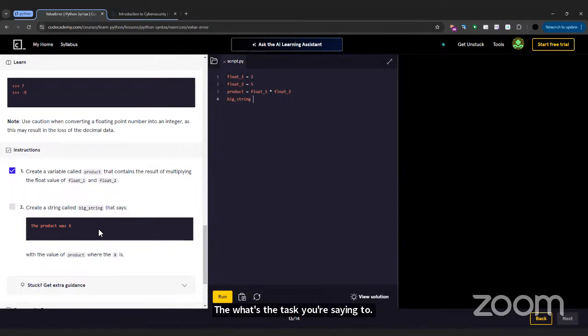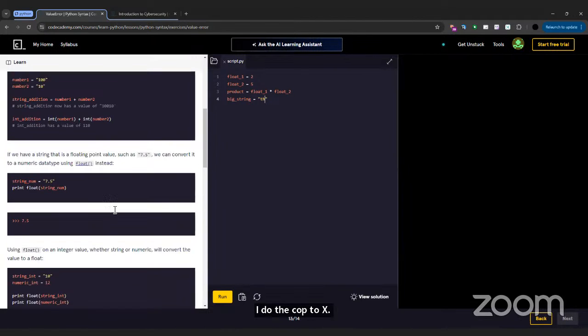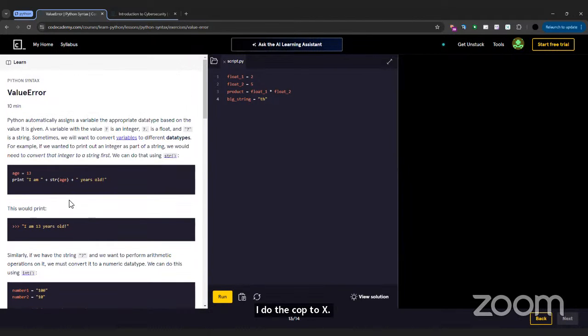So what could that mean? Maybe just X is equal to X or something. I don't know. Like a capital X. Or maybe it could be what it said, like the product, like this one, where you do the product was equal to the product was.